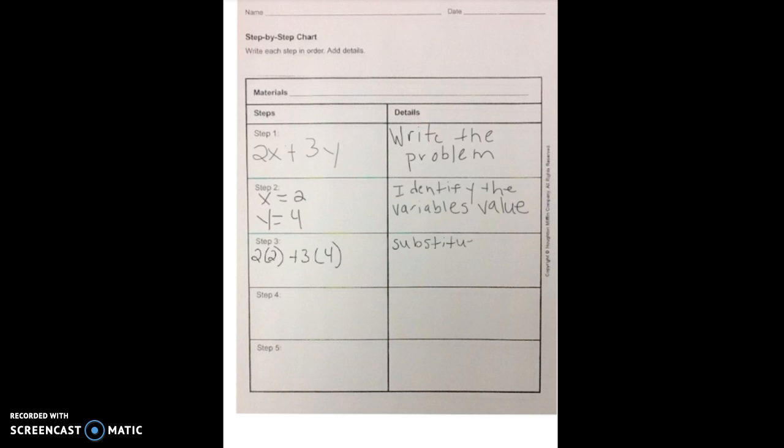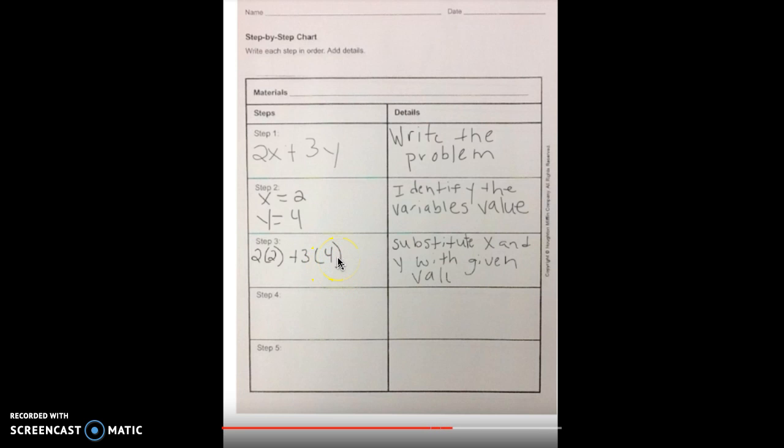So you can see here that x is equal to 2, so I replaced x with the number 2. Y is equal to 4, so I replaced my y with 4. Now I'm going to solve using my order of operations. So first I do my multiplication. 2 times 2 is 4. And then we have our other multiplication problem over here. 3 times 4 is 12.